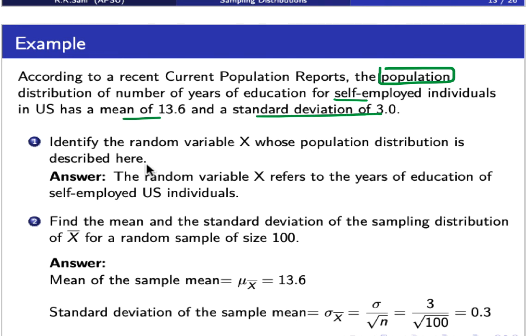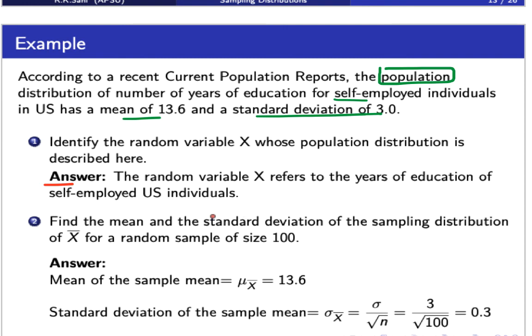So first of all, we would like to identify the random variable whose population distribution is described here. The answer: the random variable X refers to the years of education of self-employed US individuals.